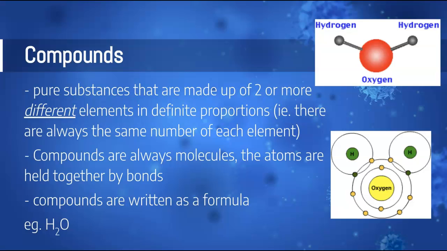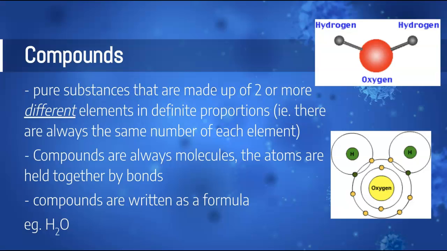And I'm sure all of you know that H2O is water. Now, that H2O means something. That H means hydrogen. That O means oxygen. And that 2 actually tells us how many hydrogen atoms there are. All right? And we'll learn about how that works as we go farther along.